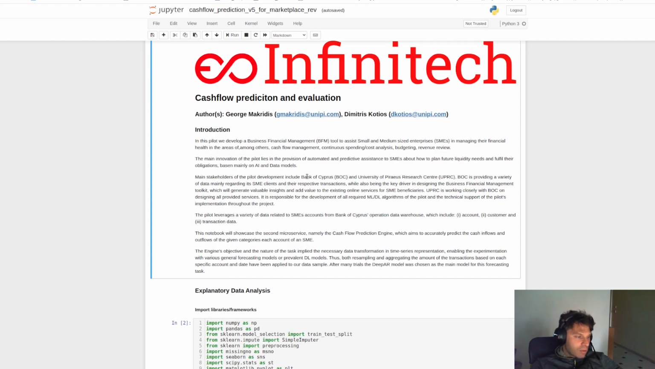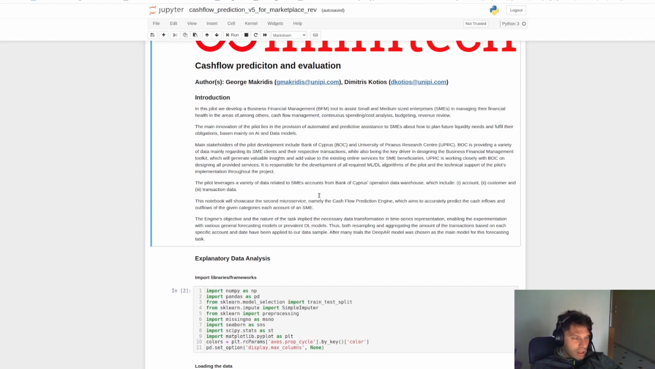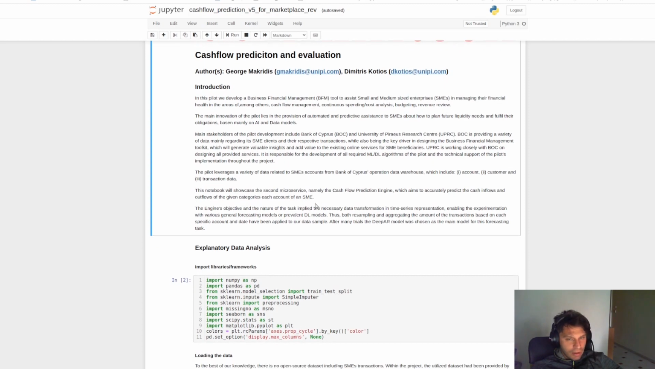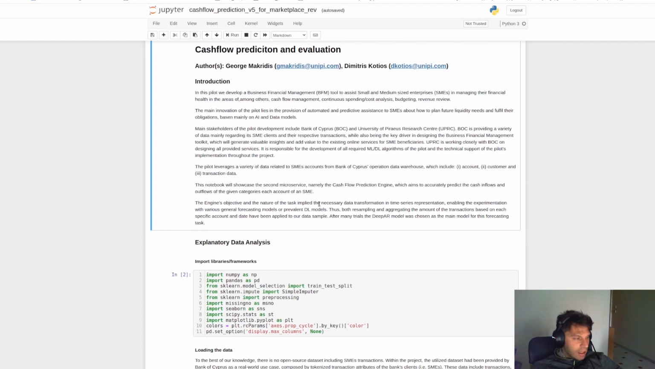Specifically today, we will pass through the process needed to present the second microservice of this pilot, namely the cash flow prediction engine, which aims to accurately predict the cash inflows and outflows of the given categories of each account of an SME. The objective and nature of the task implied the necessity of transforming the data into a time series representation, enabling experimentation with various general forecasting models or prevalent deep learning models.